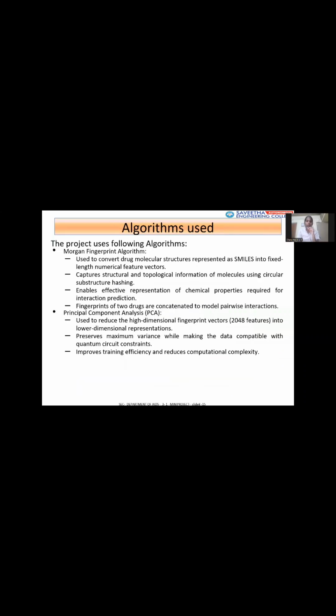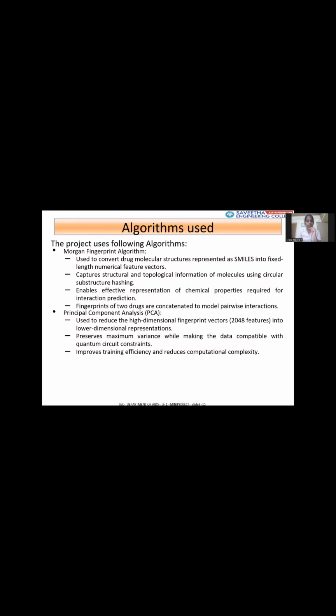The algorithms we use here begin with the Morgan fingerprint algorithm, which converts drug molecular structures represented as SMILES into fixed-length numerical feature vectors. It captures structural and topological information of molecules using circular substructure hashing, and it enables effective representation of chemical properties required for interaction prediction. The fingerprints of two drugs are concatenated to model pairwise interactions.